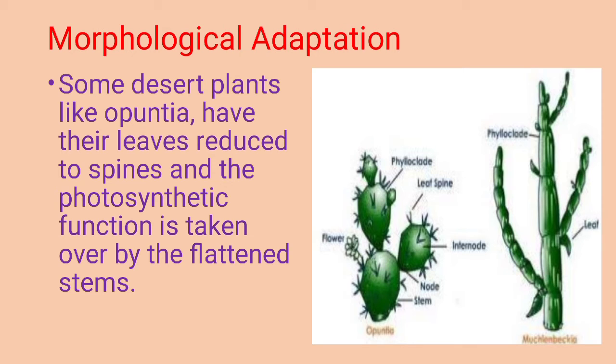So leaves are reduced into spines to reduce the rate of transpiration, because if the leaves are present, transpiration will take place, that is, loss of water will take place. And these plants are the desert plants. They have to store the water for longer periods, as they do not get water for longer periods. So these desert plants, like Opuntia, cactus, have spines on their body. Spines are the modified leaves to reduce the loss of water, or to reduce the transpiration process.